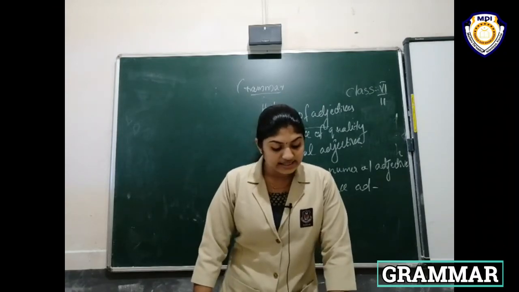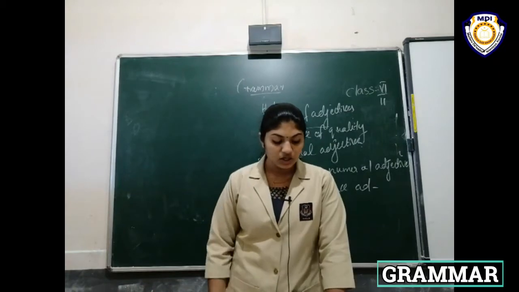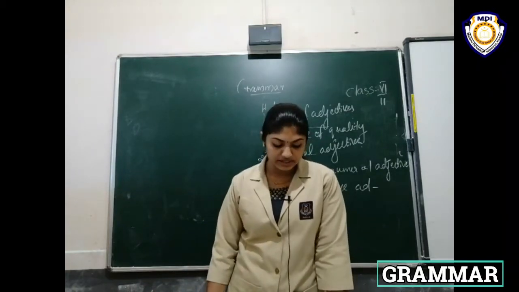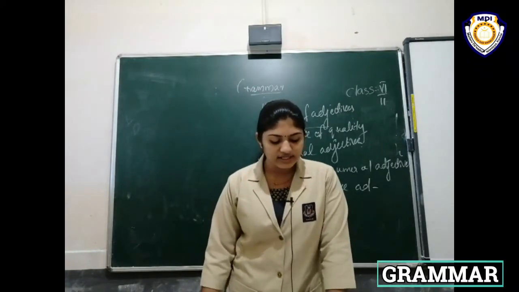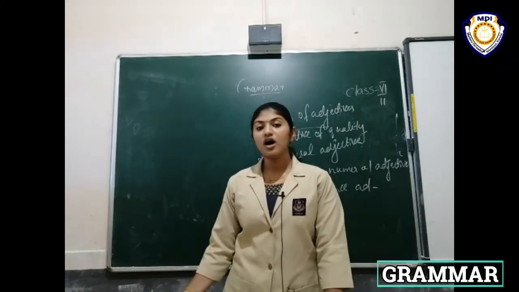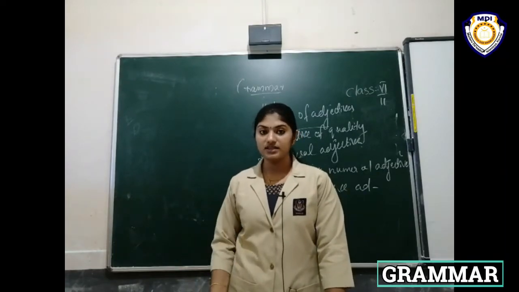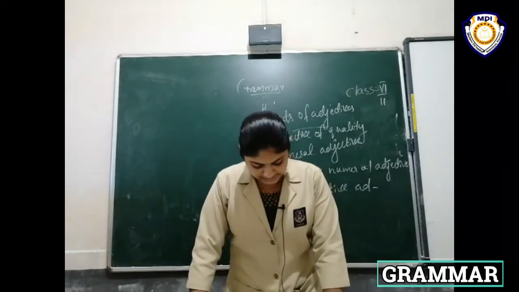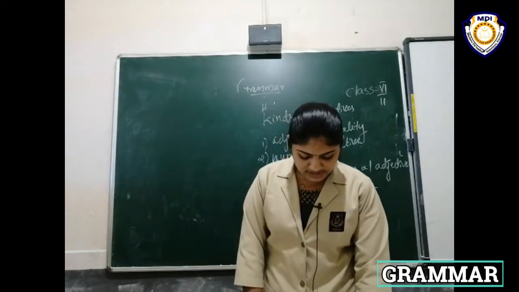Here, we use this and these for nouns which are close by. To indicate things near us, we use this and these. Then we use that and those for things which are far away. Okay, understand?